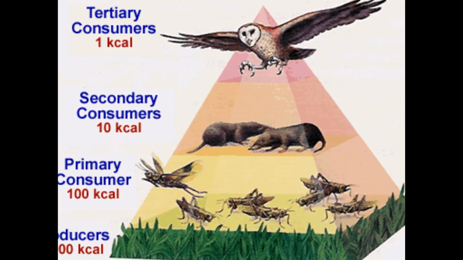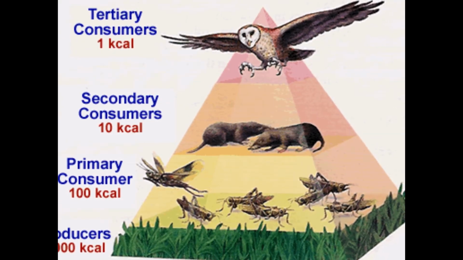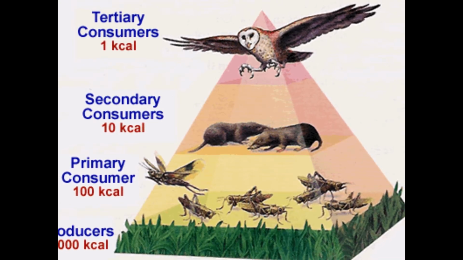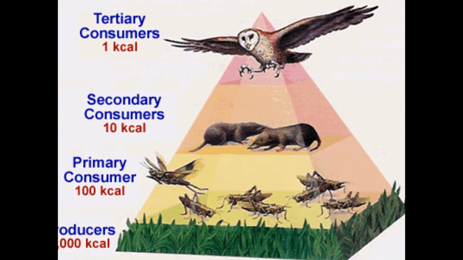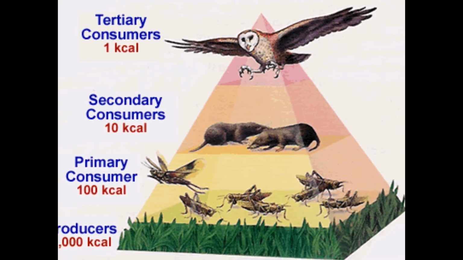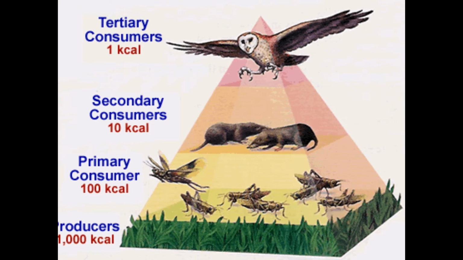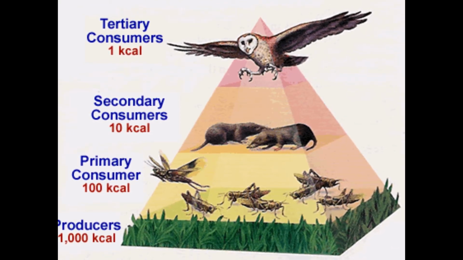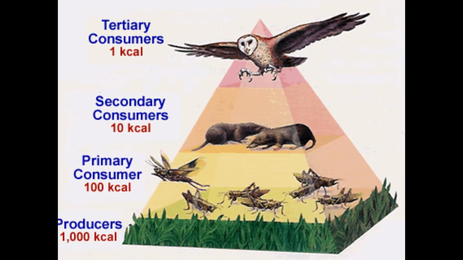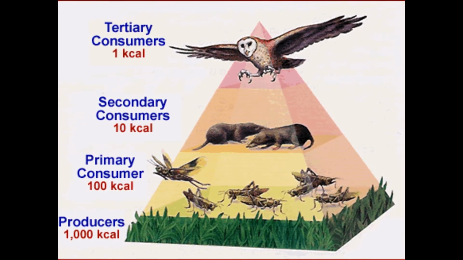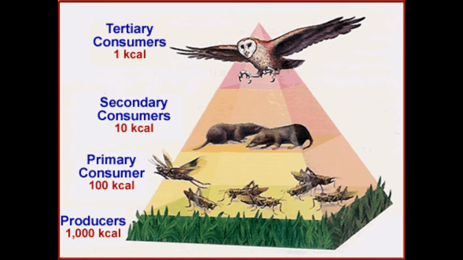There are 3 levels of consumers. Primary, which eat plants and fruits and are also known as herbivores. Secondary, which eat consumers and are also known as carnivores. And tertiary consumers, which eat both primary and secondary consumers and are also known as carnivores. Consumers that eat fruits and animals can be secondary or tertiary.